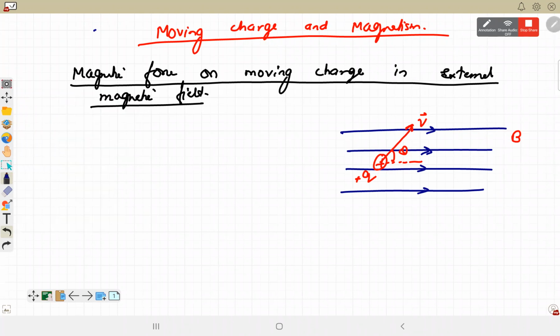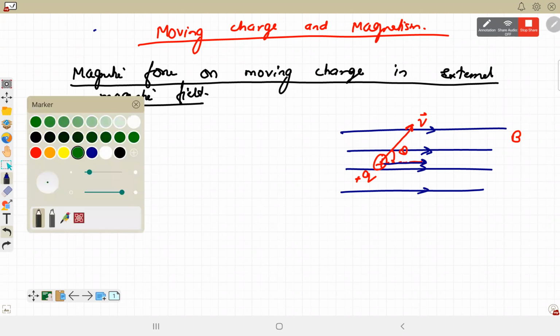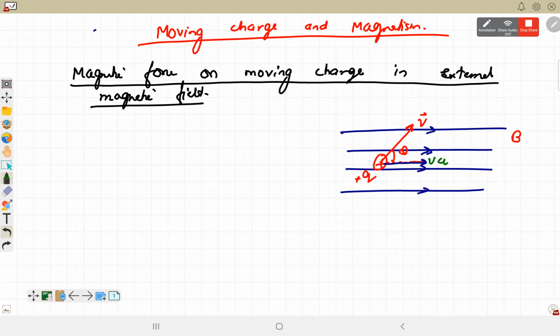Now, if you remember when we saw that a moving charge is a source of magnetic field, there are two components of velocity here. One is v cos theta, another is v sin theta. The charge always produces magnetic field. A moving charge always produces magnetic field in the perpendicular direction. If you remember, we had a diagram like this, right? So moving charge produces magnetic field, but that magnetic field is always in perpendicular direction.